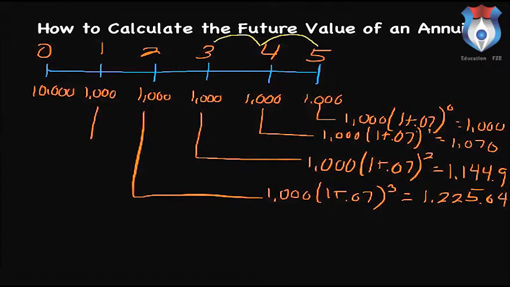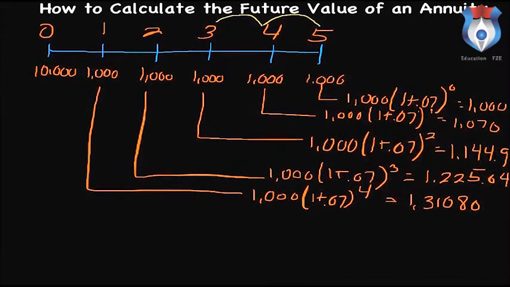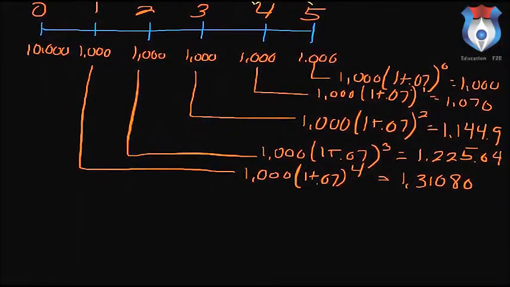And so the last one here we have is year 4. We're going to do that same process here, bring that $1,000 over. We're going to go to the 4th power, and that's going to give us $1,310.80. And so we're almost done here actually. You can see that we have quite a bit of information already. And we're going to move this up a little bit just so we have some more room.